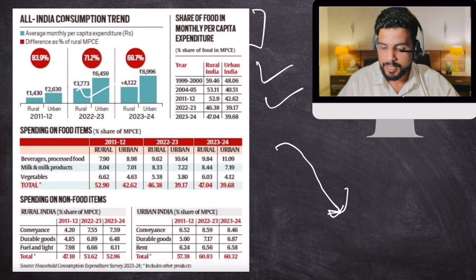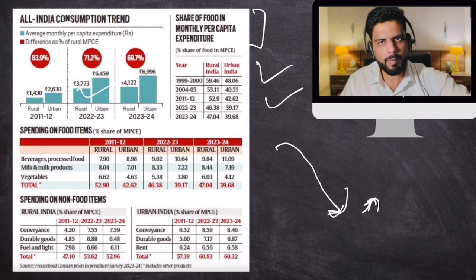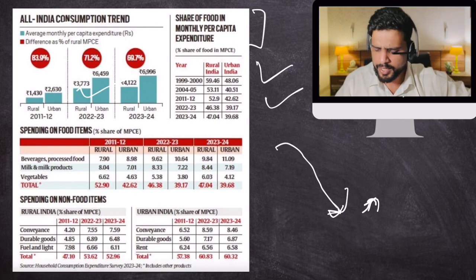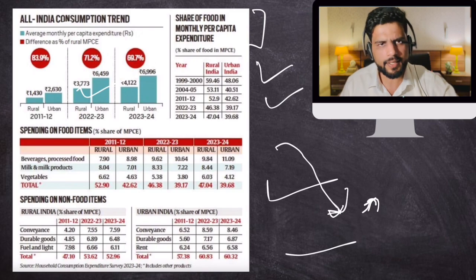But the thing is that last year, the share of food expenditure in both rural and urban India increased. So the last 1 year has been bad, but overall India is on the right trajectory. That's all you need to know as far as this news item is concerned. Clear?